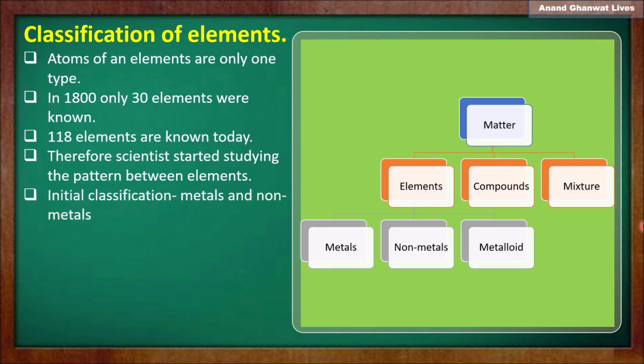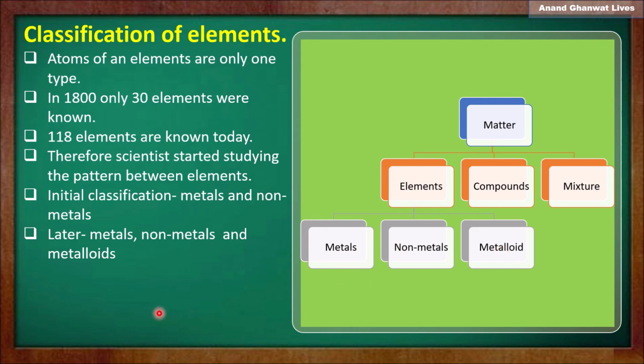Initially, the classification was done by various scientists. They tried to classify the given elements. The initial classification of elements was into metals and non-metals. Later, three groups were formed in the classification of elements: metals, non-metals, and metalloids.